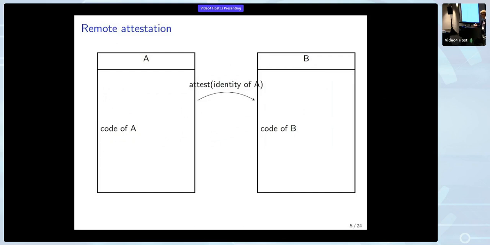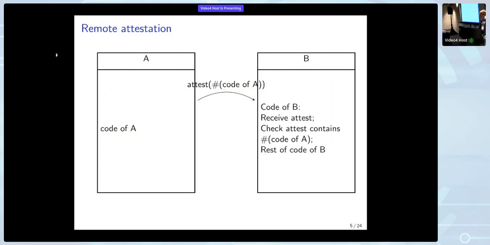A is going to send this attest of its identity to B. B can then check it. Most of the time, this will be an attest of the hash of the code of A. So B can then check that the attest actually contains the code of A, and then B can trust that A is actually the code of A.